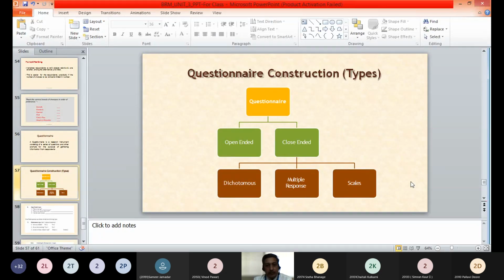You will see that there are different types of questionnaires available for collecting the data from the respondents. Depending upon the type of research, we choose the different type of questionnaire for collection of information. So questionnaire can be of two major types. One is open-ended, another is close-ended. In close-ended, you will see that there are further categories like dichotomous questionnaire, multiple response questionnaires, or scales. So these are the different types of questionnaires. We'll discuss all these types in detail.